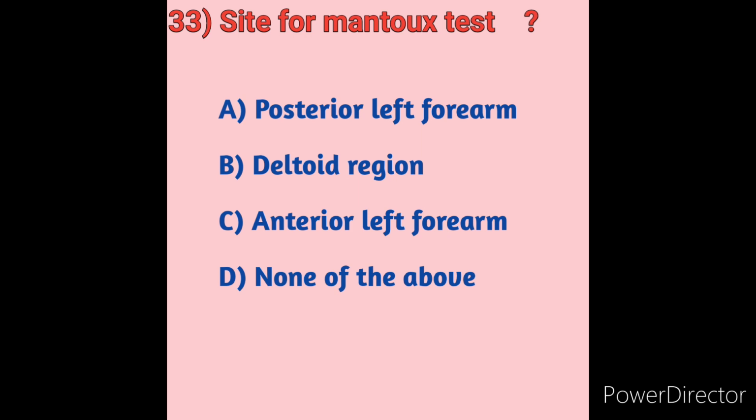The Montex test is also called the tuberculin test. The test is performed by injecting 0.1 ml of tuberculin purified protein derivative, also called PPD, into the inner surface of the forearm. The injection should be made with a tuberculin syringe with the needle bevel facing upward. It should be placed on the palm-side surface of the forearm, about 2 to 4 inches below the elbow. So, the site for the Montex test is the anterior left forearm.